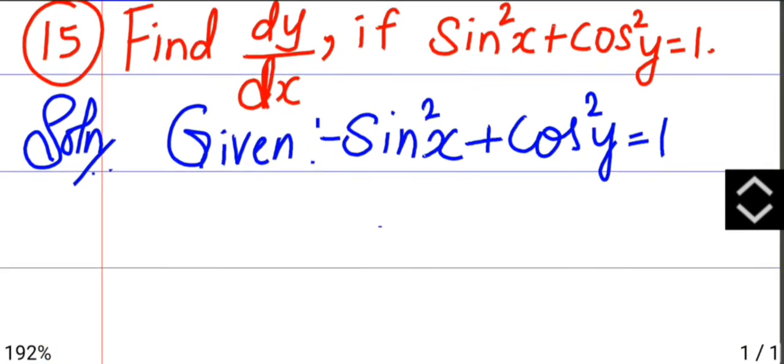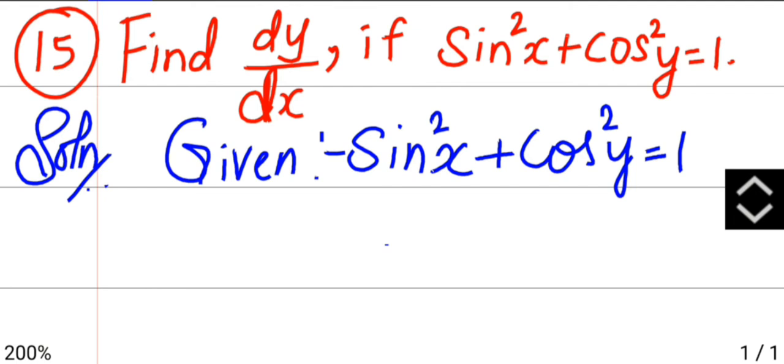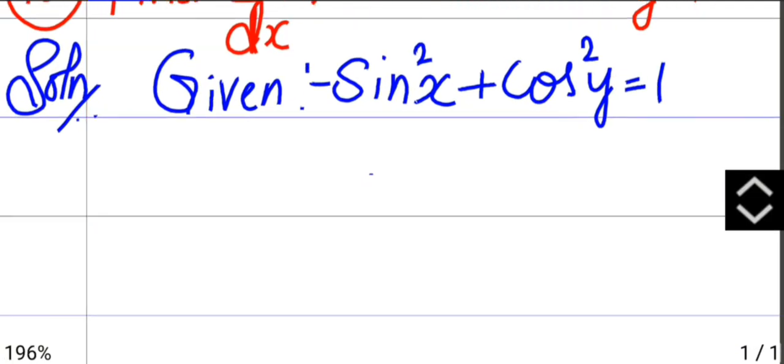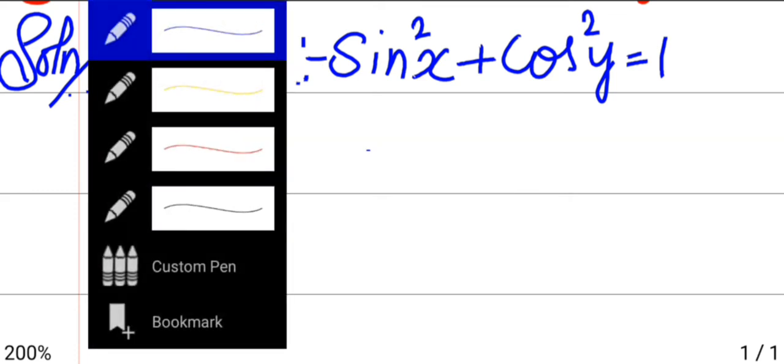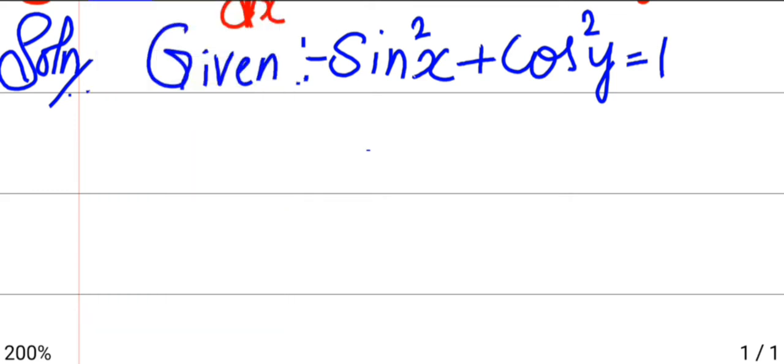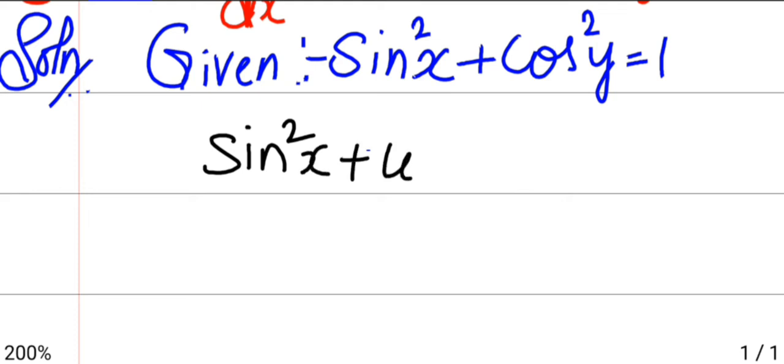Next one, question number 15. Find dy by dx if sin square x plus cos square y is 1. So here it is given sin square x plus cos square y equals 1.